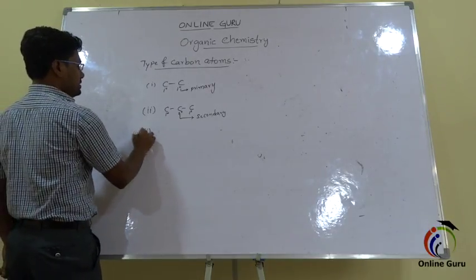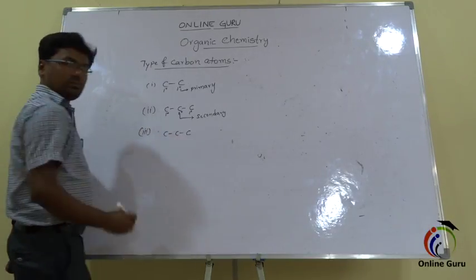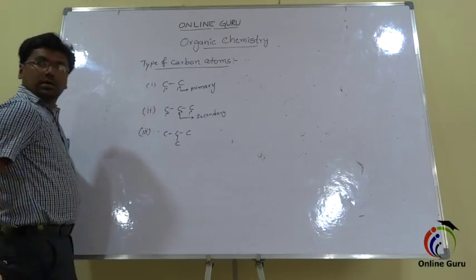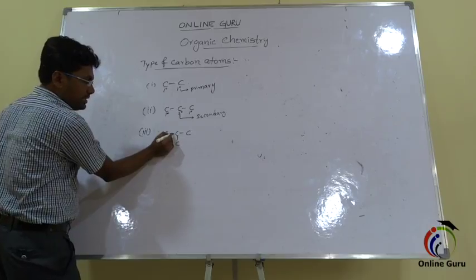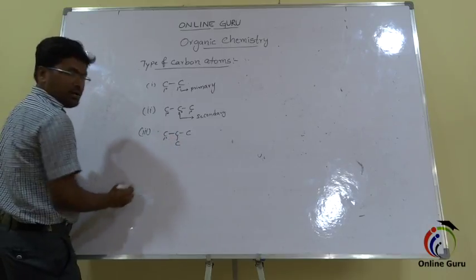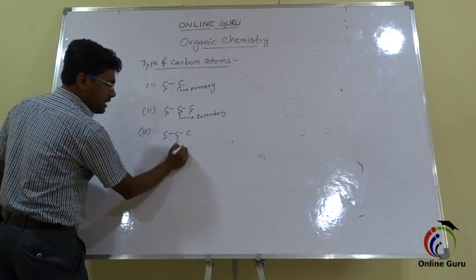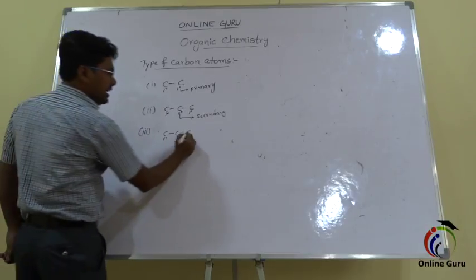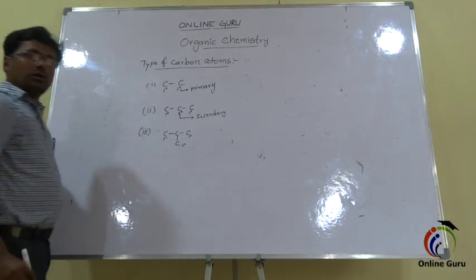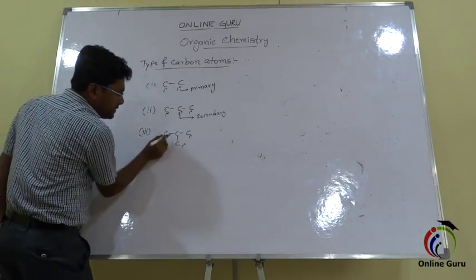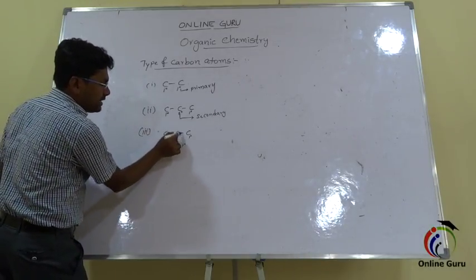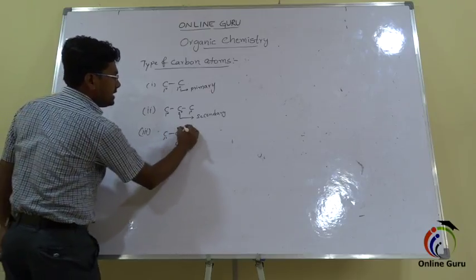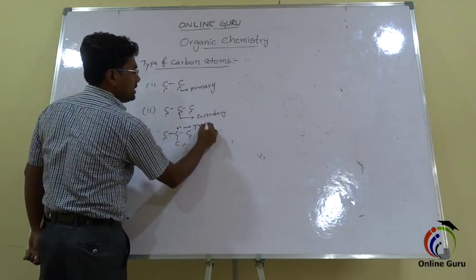Next, the third one is this one. Here, this carbon is bonded with one other carbon atom, like this. That's why this is 1 degree. And this is also bonded with one other carbon atom. That's why it is 1 degree. And this is also 1 degree. But this middle carbon atom is bonded with 3 other carbon atoms. Here, here, here. That's why this is 3 degree, and this is called a tertiary carbon atom.